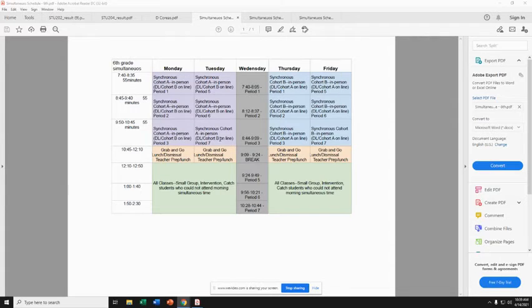And then for seventh period, in-person people, Group A will be here from 9:50 to 10:45. Again, if your teacher is teaching the in-person students and the distance learning at the same time, which most of the teachers are doing, you will be online with those teachers as other people are in person. Okay. Again, at 10:45, you grab a lunch and go, and your parents or you meet up with your bus.